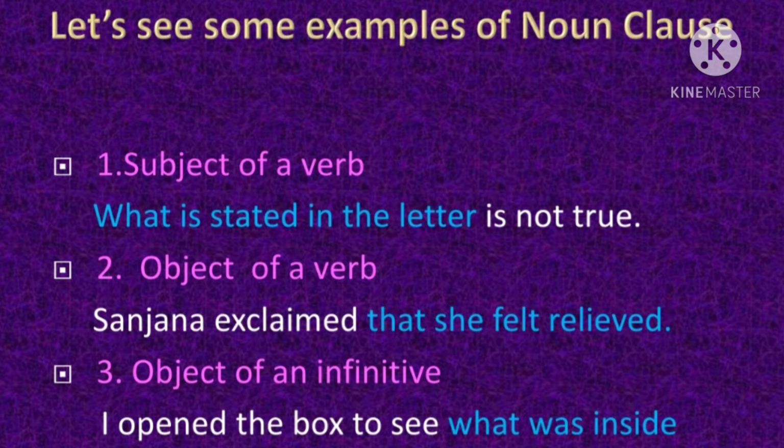Let's see another function of the noun clause. Here the noun clause functions as an object of a verb. Obviously, when the noun clause functions as the object of a verb, it falls into the place of the object. So, Sanjana exclaimed that she felt relieved. Sanjana, subject, exclaimed, verb, that she felt relieved, object. So the noun clause is coming into the place of object, and it is functioning as the object of the verb exclaimed in the main clause.